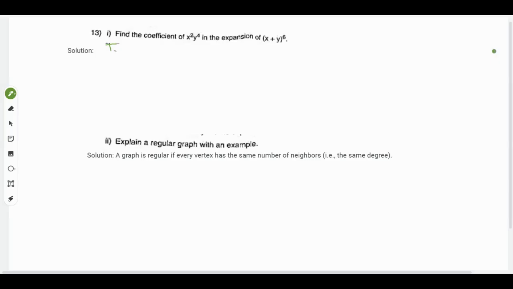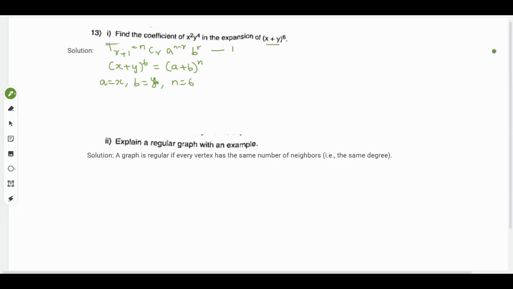T r plus 1 will be equal to nCr a to the n minus r b to the r. Here x plus y to the power of 6 is equal to a plus b to the power of n. So a will be x, b will be y, and n will be 6.